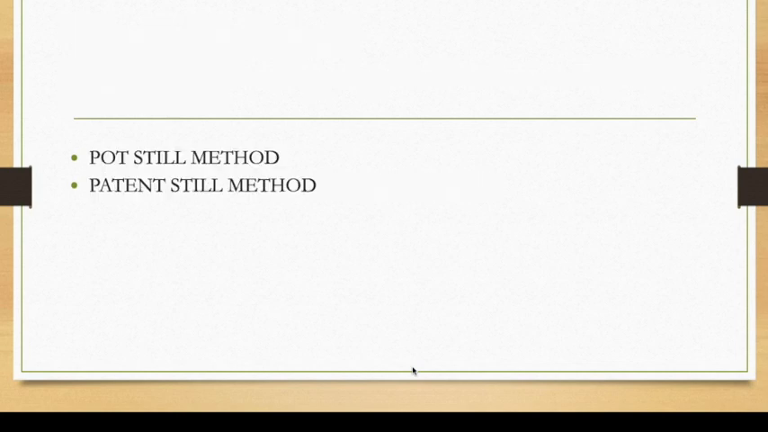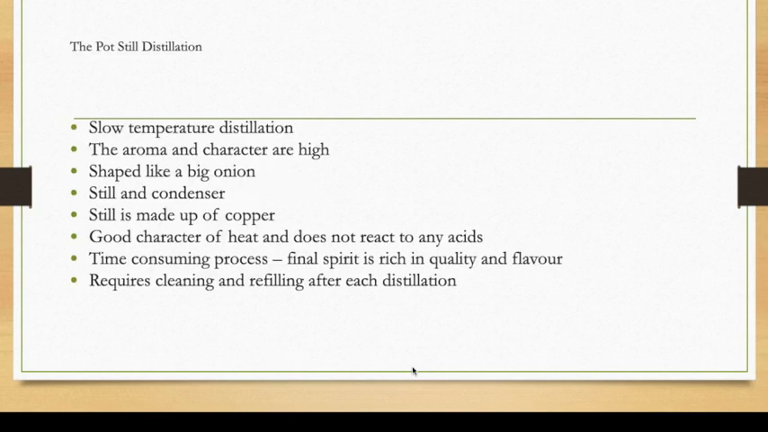Now, there are two methods of distillation in the alcohol process. One is the pot still method, and one is the patent still method. The pot still method is also called the onion shape method, and the second one, the patent still method, is also called the continuous method, or the coffee still method.